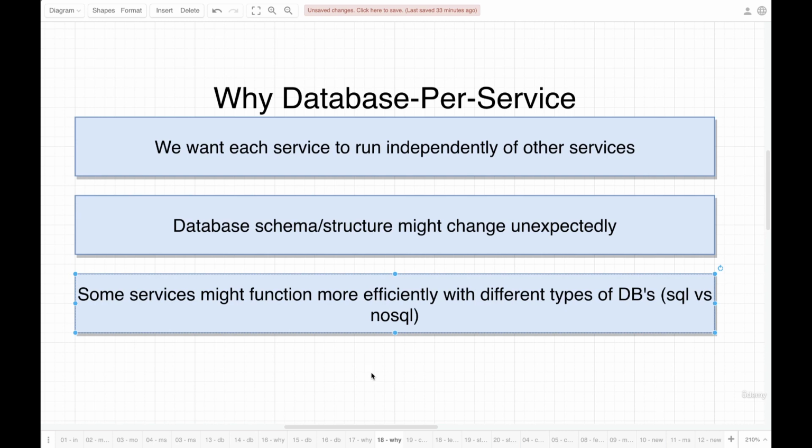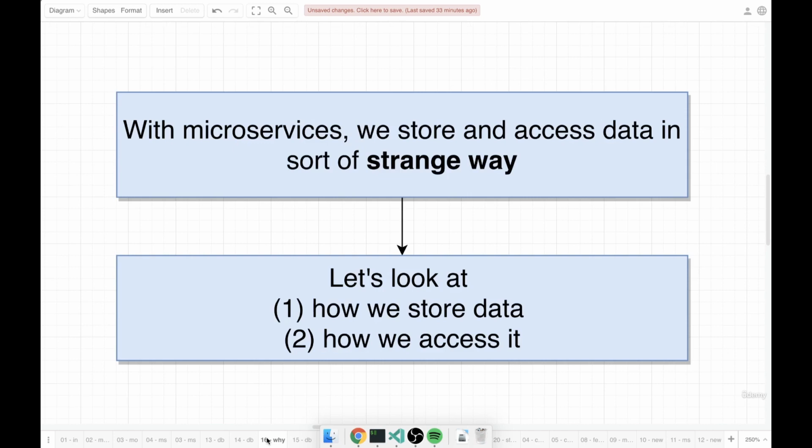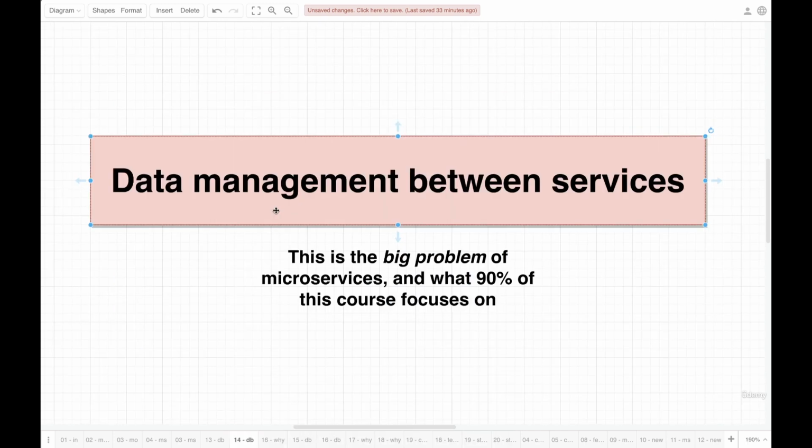The whole database per service pattern might seem promising. You might already be saying, Stephen, there's no way this is how it's done. There's no way we're separating services. Well, this is reality. This is how every successful engineering team out there is using microservices. They are all, every last one of them, following this pattern here, or service. Okay, so now that we've set up this kind of weird pattern right here, we really touched on why data management between services is really challenging. So quick pause and we'll start to expand on this in just a moment.